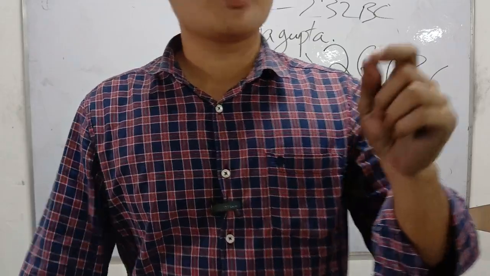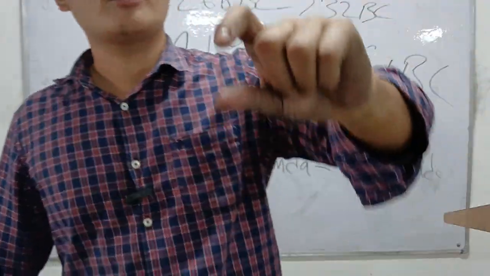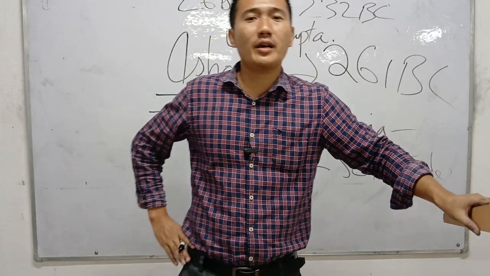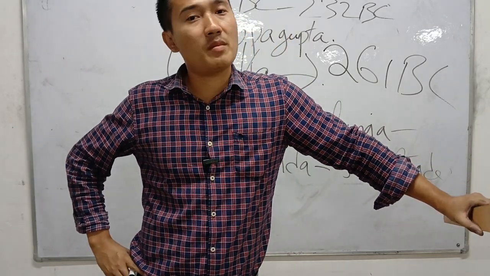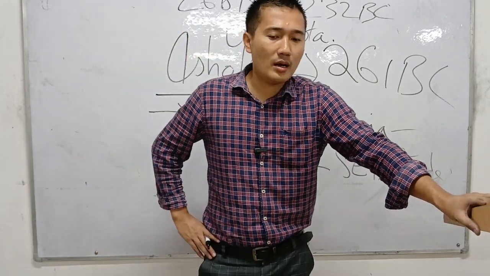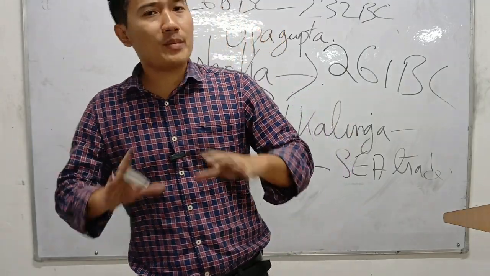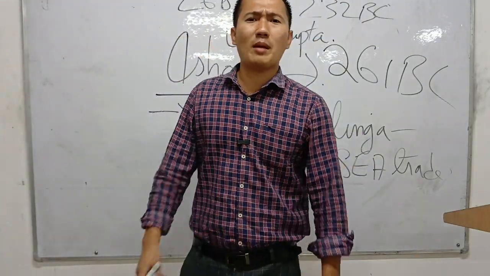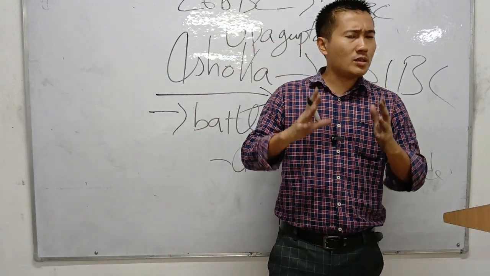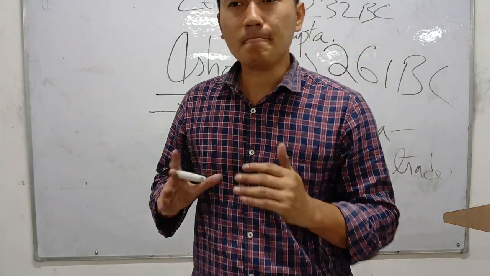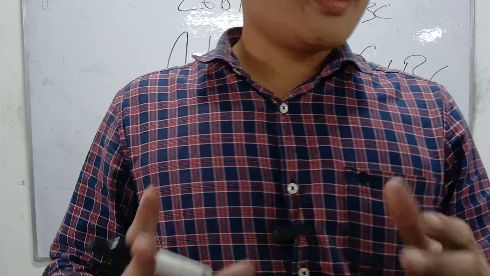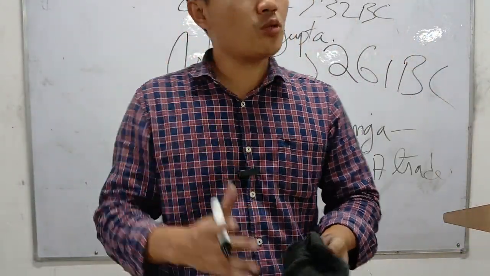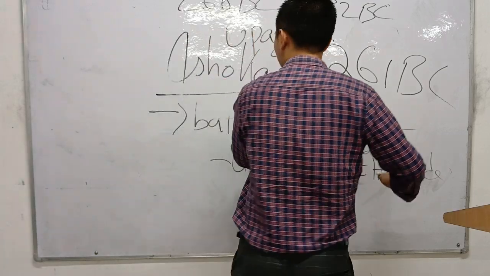Upagupta is the Buddhist teacher who transformed Gautama Buddha's teachings into Buddhism. So please remember this name. And now, Ashoka has so many names. I'm not going to teach you about the areas captured by Ashoka, there's no time. But I'm going to give you some of the most important things, like the nicknames of Ashoka. Ashoka has so many nicknames, which are too important from the exam point of view.